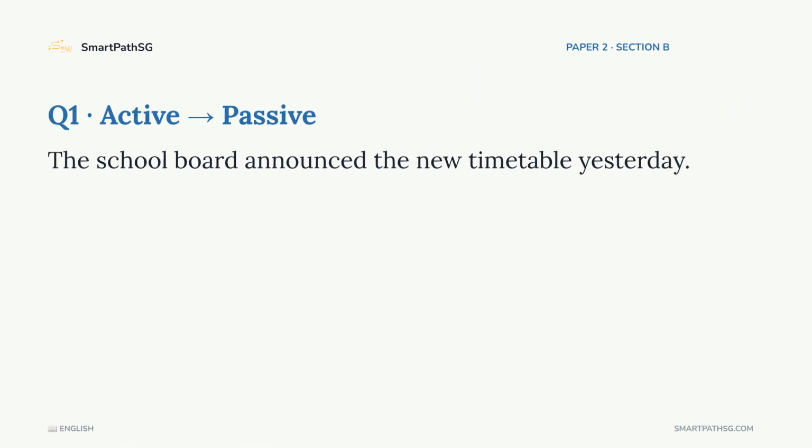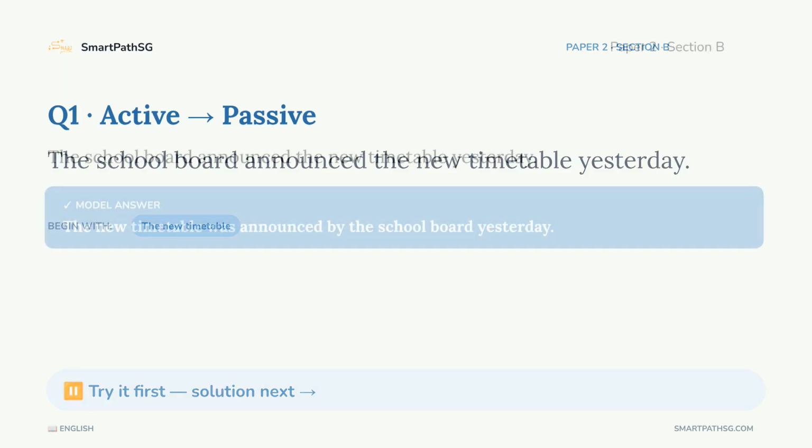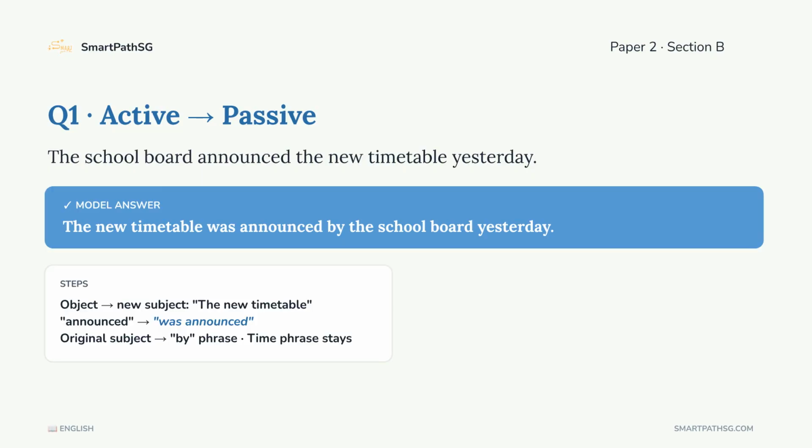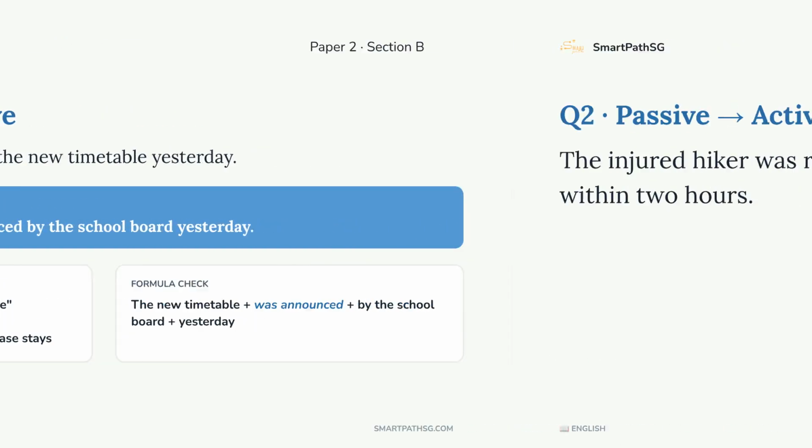Let's look at the first question. The school board announced the new timetable yesterday. Rewrite and begin with the new timetable. Now try apply the formula we just reviewed. The answer is, the new timetable was announced by the school board yesterday. The object, the new timetable, becomes the subject. Announced past simple becomes was announced. Passive past simple. The original subject, school board, becomes the by agent. The time phrase yesterday stays where it is.